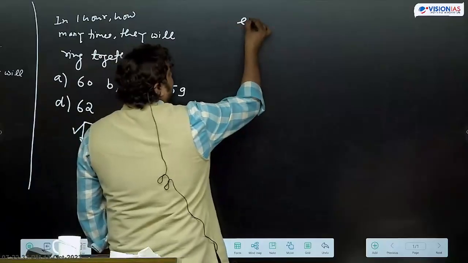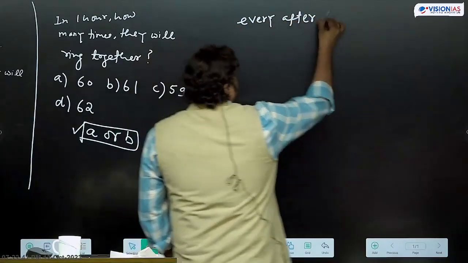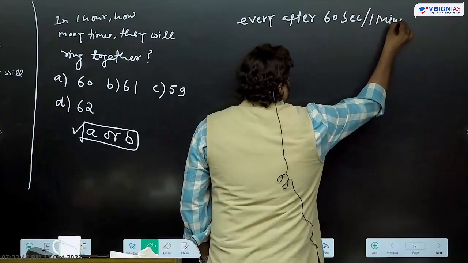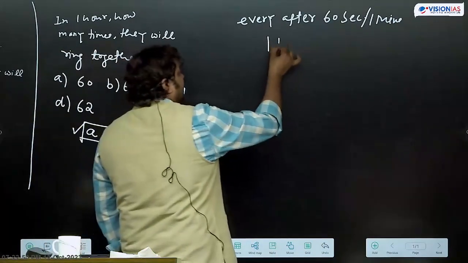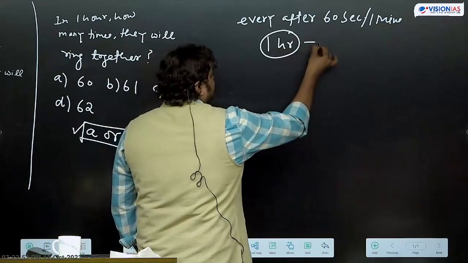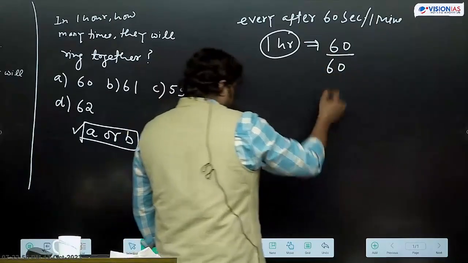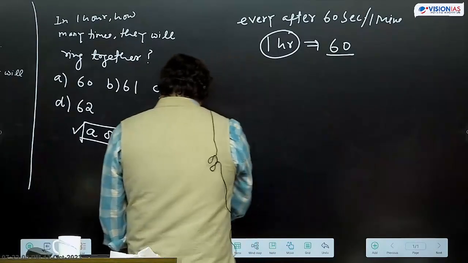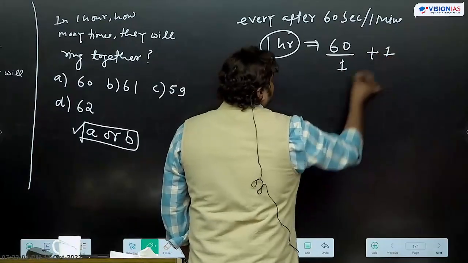So every after 60 seconds or 1 minute, they are ringing together. So total time 1 hour. So 1 hour में 60 minutes, 60 by 60, 60 by 1, plus 1.